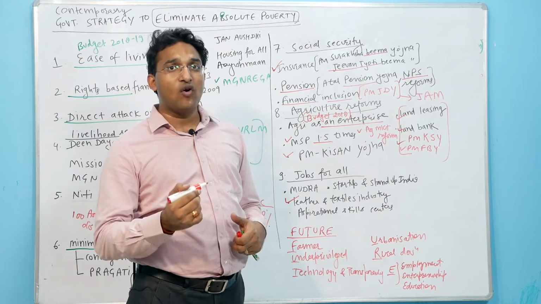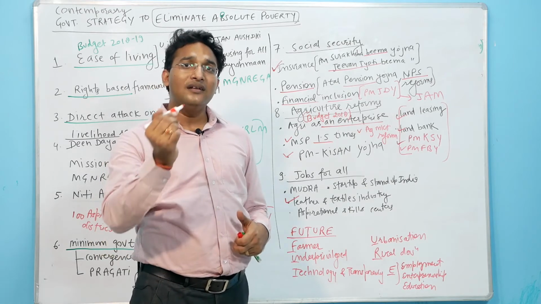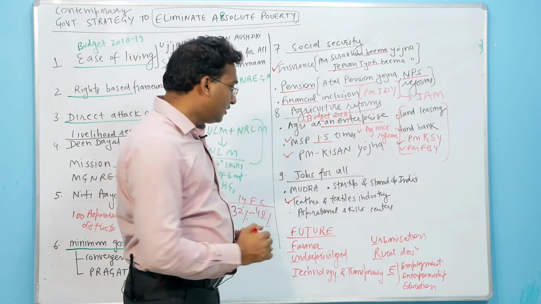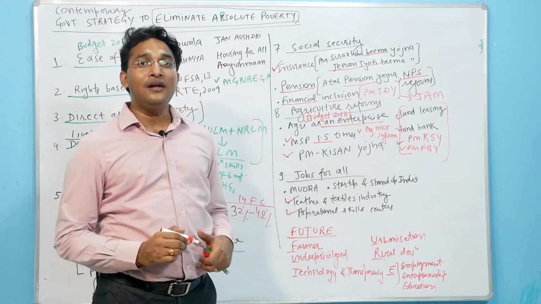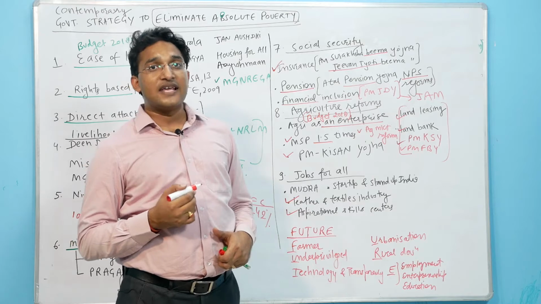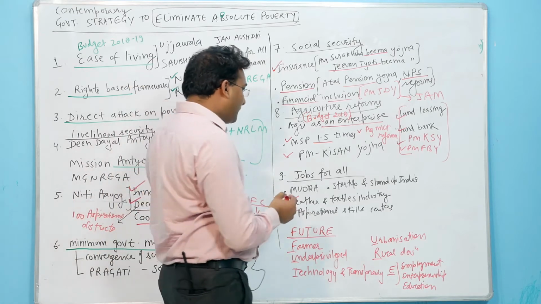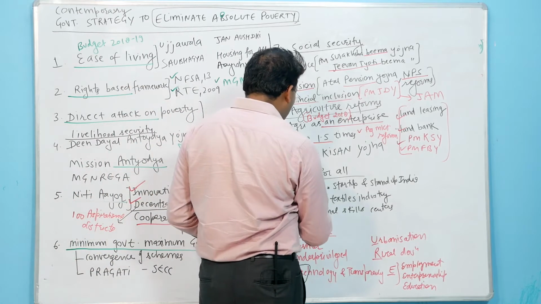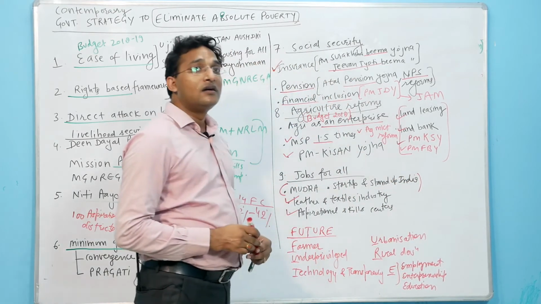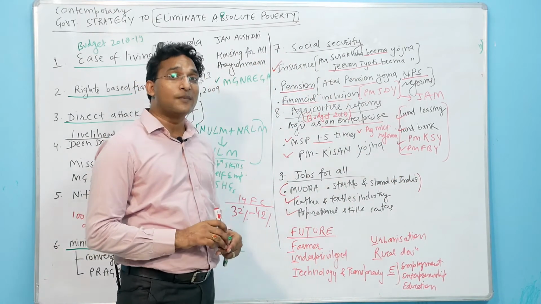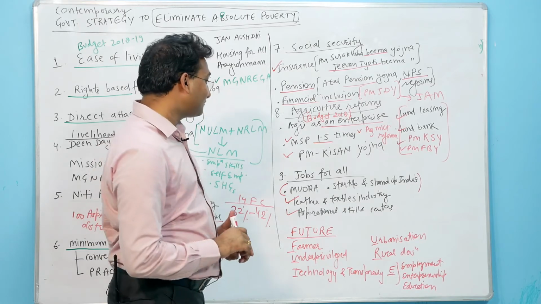When these sectors perform in a better way, then automatically the number of jobs created increases. And also aspirational skill centers, which are providing the skills at the district level. For the self-employment, the government is working through the Mudra Yojana and the Startup and Stand Up India, which are providing the hand-holding support through various measures.